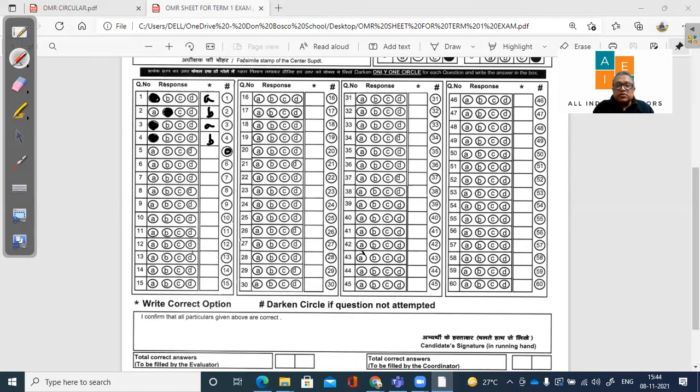I don't want to attempt this. I'm going to put a circle here. I don't want to attempt 6. I'm going to put this. So this is how we complete this. So this can be done very easily. I hope this is very clear and you are going to do this correctly for your pre-board and board exams.